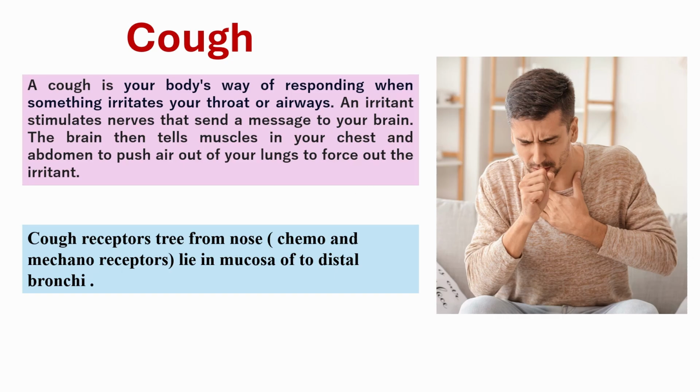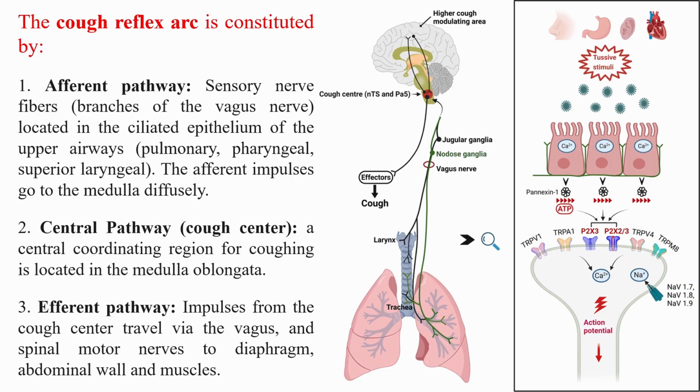Cough is a protective reflex that clears the airways of mucus, irritants, and foreign particles. The mechanism involves sensory nerve endings in the airways, which send signals via the vagus nerve to the cough center in the medulla. An irritant stimulates nerves that send a message to your brain. The brain then tells muscles in your chest and abdomen to push air out of your lungs to force out the irritant. A coordinated response then activates muscles in the chest and abdomen, forcefully expelling air.